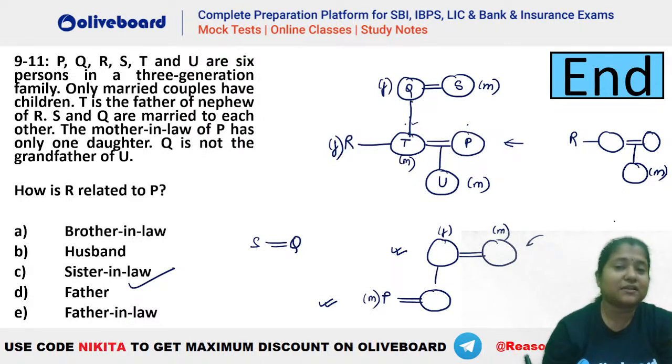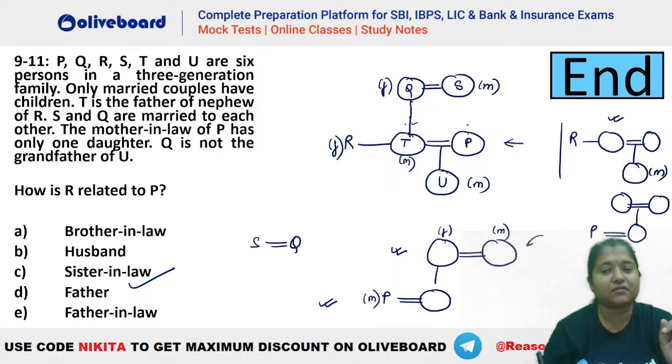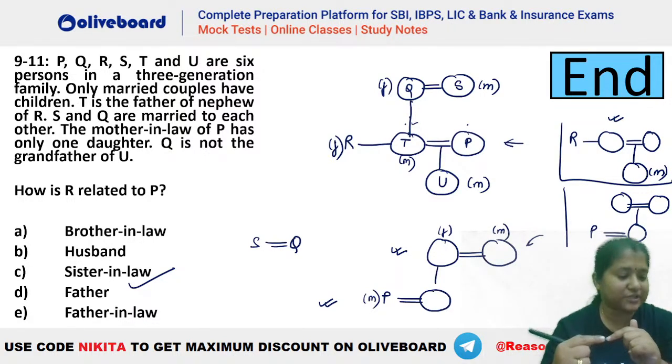So that means mother-in-law of P. So P must be a married person. This married person must be having parents in here. So you can see this is one tree, this is another tree, right? So there are two trees in here. First tree here, second tree here. So you have to combine these two trees, isn't it?